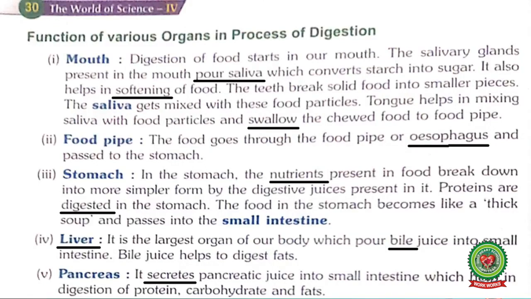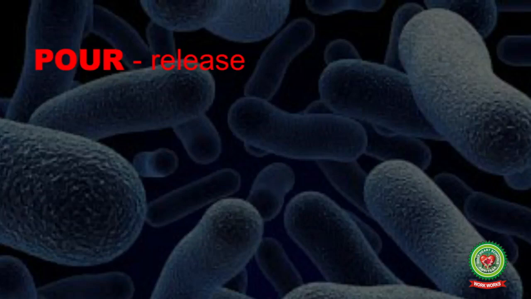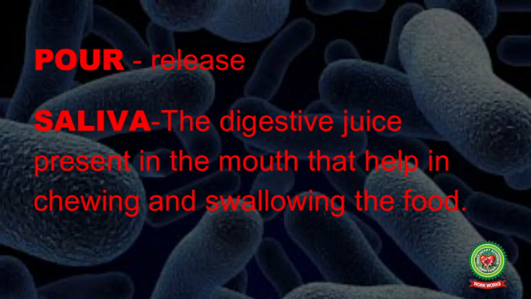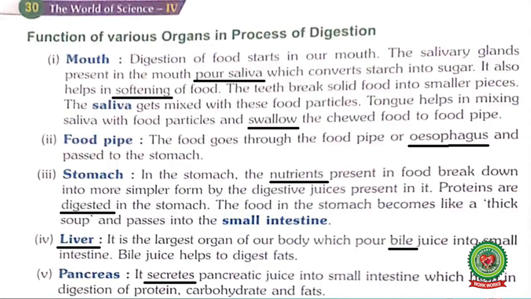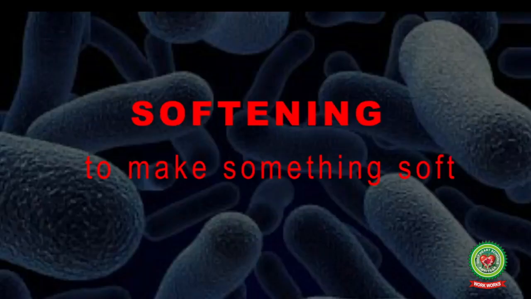The first digestive organ is mouth. The digestion of food starts in our mouth. The salivary glands present in the mouth pour saliva which convert starch into sugar. Underline the word pour and write down its meaning, release. Underline the word saliva, which means the digestive juice present in the mouth that helps in chewing and swallowing of the food. It also helps in the softening of the food. Underline the word softening and write down the meaning: to make something soft.